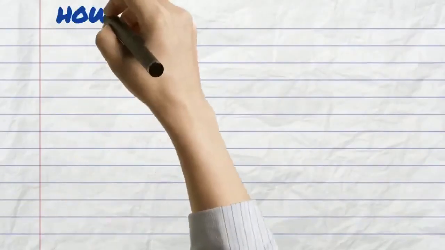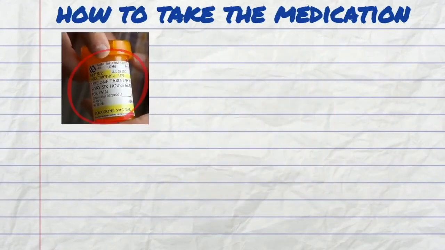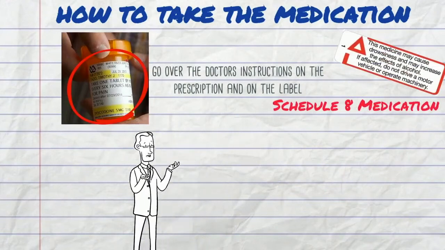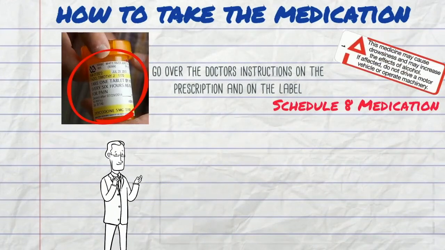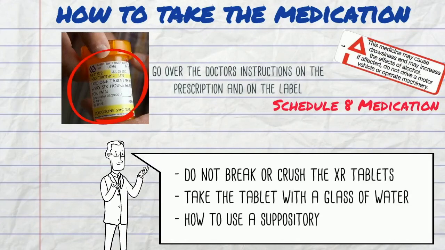After making sure the oxycodone is safe for the patient to take, another important counseling point is to go over how to take the actual medication. This includes the doctor's prescribed dosing instructions that is printed on the label, as well as explaining how to take the medication. Examples of this are not to break or crush controlled release tablets, taking the tablet with a glass of water, or how to administer the oxycodone if it is a suppository.